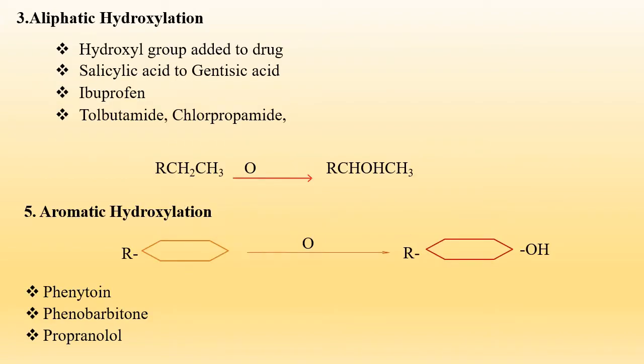Next is aliphatic hydroxylation. A hydroxyl group is added to the drug. The example is salicylic acid to gentisic acid, or in the case of ibuprofen, or 1,2-butamine propamide. In the case of the alkyl chain, the hydroxyl group is added to form the alcohol. Or in the case of aromatic hydroxylation, the ring OH group is added, in the case of phenytoin, phenobarbital, and propranolol.